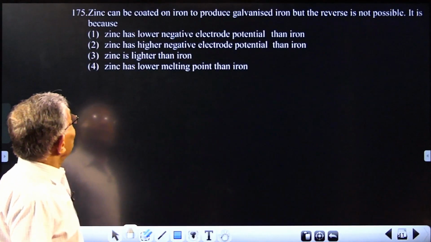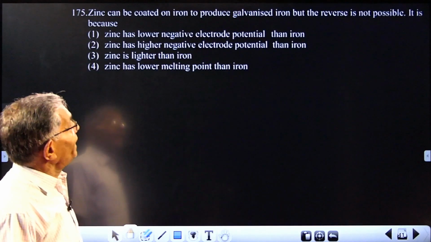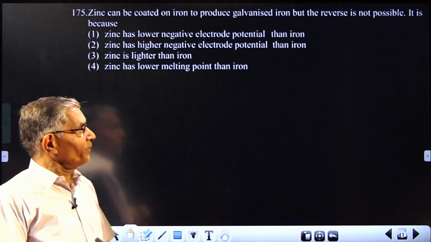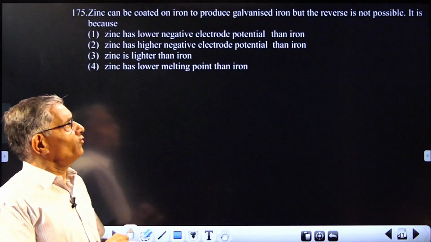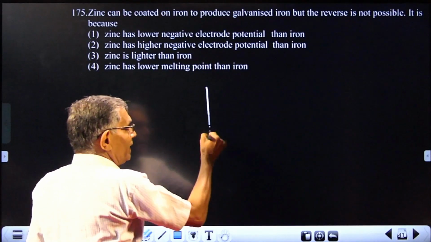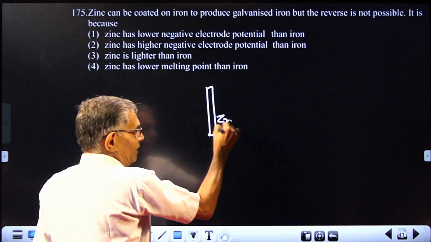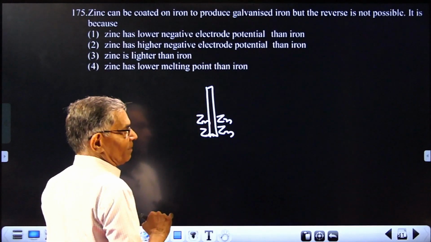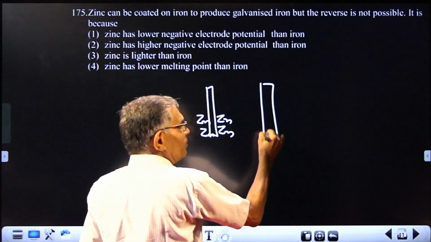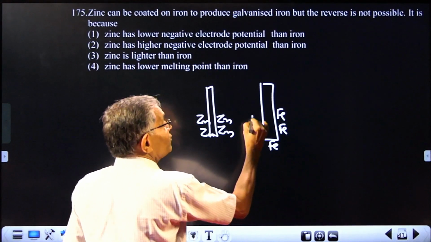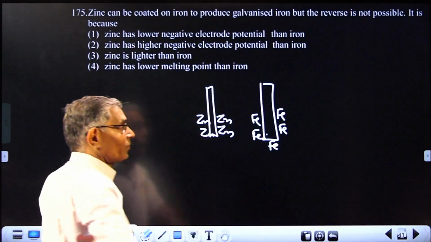Next will be: zinc can be coated on iron. It is something related to galvanization of iron. But the wording is a bit confusing. What is actually meant is that iron can be coated with zinc metal so that protection of iron will occur, but zinc cannot be protected by coating with iron. That is the actual principle behind this question. Why is it so?